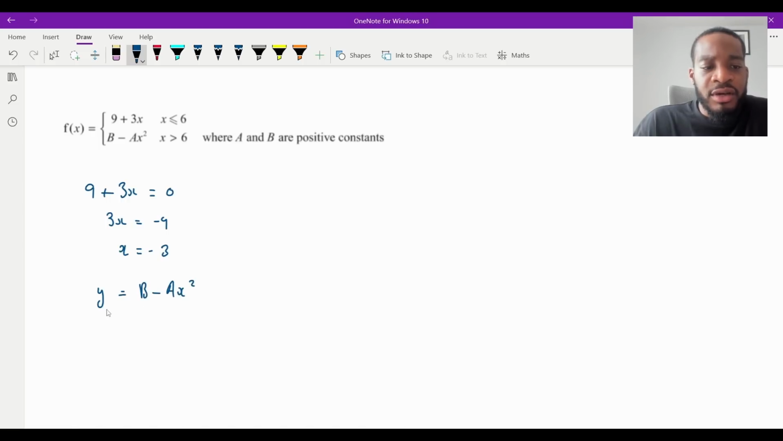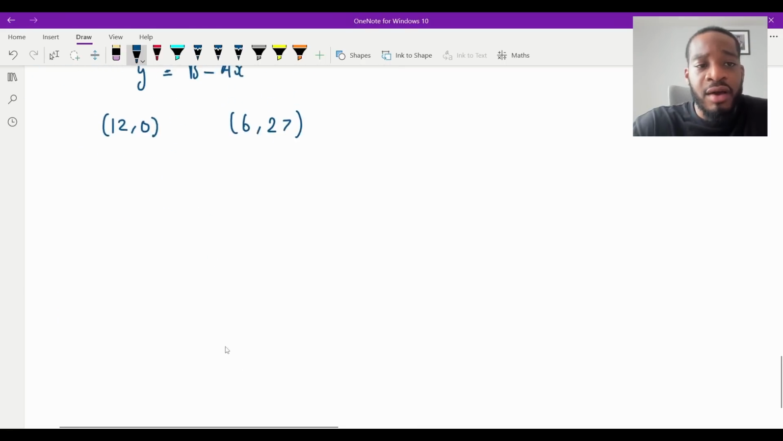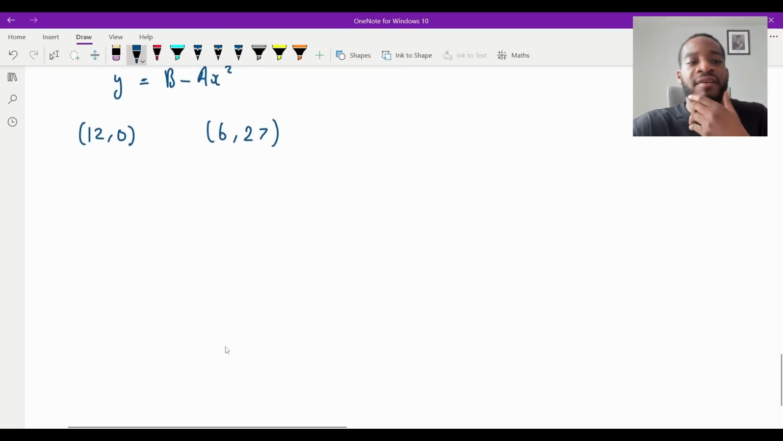And I know 2 points that pass through this, don't I? So I know the first point was when x equals 12, y was equal to 0. And the other point was when x was equal to 6, y was equal to 27, the maximum value of this function. I can plug both of these coordinates inside to figure out what A and B are.